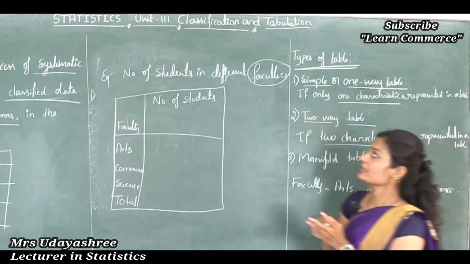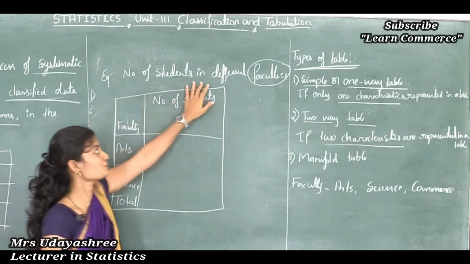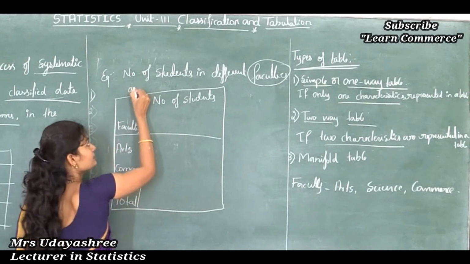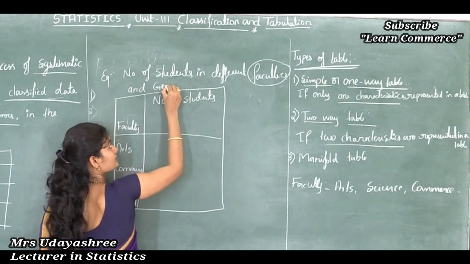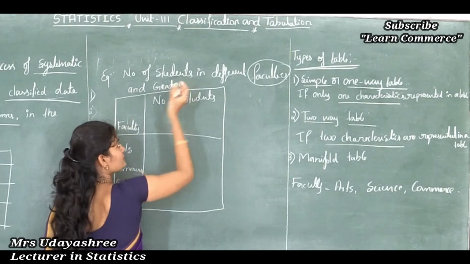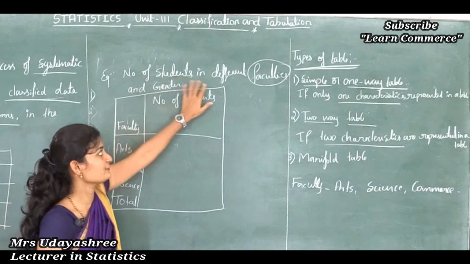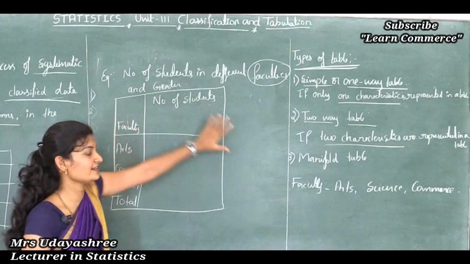For example, I will take the same example, that is number of students in different faculties and gender. See the question. So in students, what are the genders there?